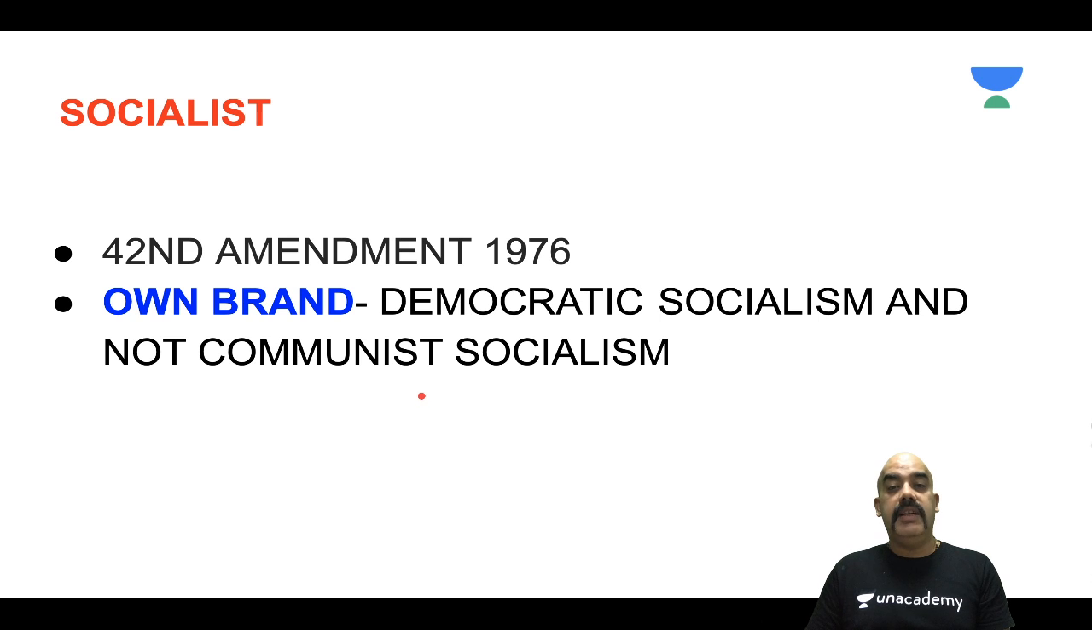The next word, as I told you, was socialist, which was not present in the original constitution. It was inserted by the 42nd Amendment Act of 1976 during the government of Madam Indira Gandhi. However, India does not have the Marxist definition of socialism. What is the Marxist definition? The Marxist definition is communist socialism. India has a combination of Marxist socialism and Gandhian socialism. Hence, we have our own brand of socialism, popularly called democratic socialism.